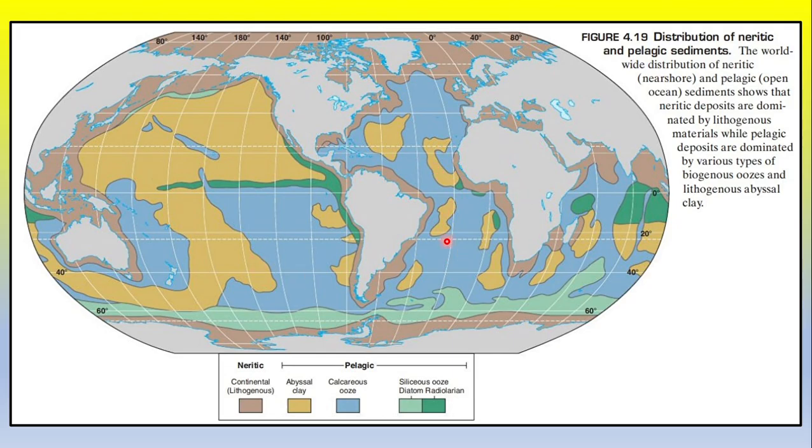Okay, so remember the order of the abundance of the calcareous ooze: first Atlantic, then Indian, then Pacific Ocean. Okay. Now see the abyssal clay. Abyssal clay is dominant in the Pacific Ocean. This one, this brown color is the abyssal clay, and it is less in the Atlantic Ocean or Indian Ocean.